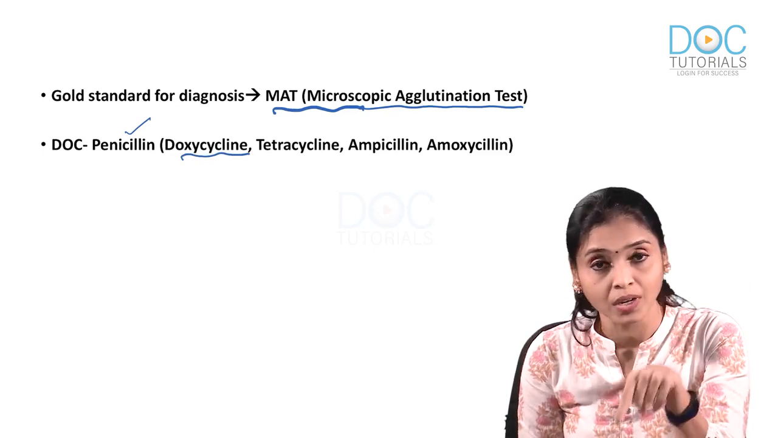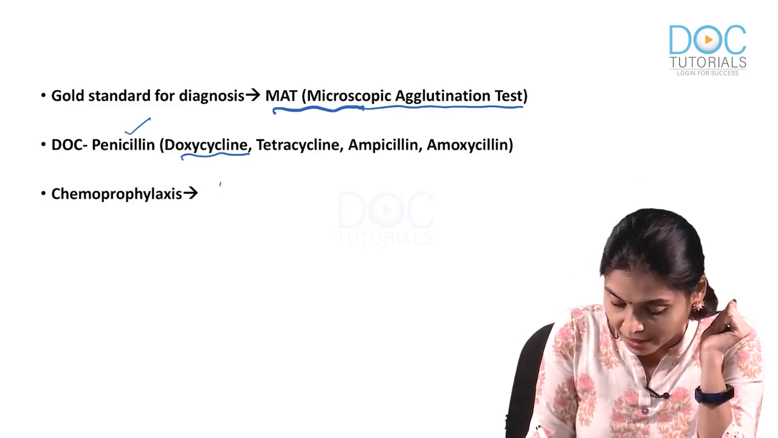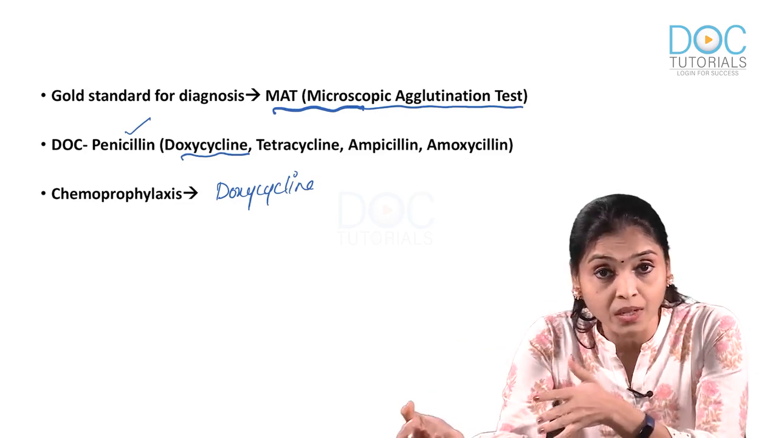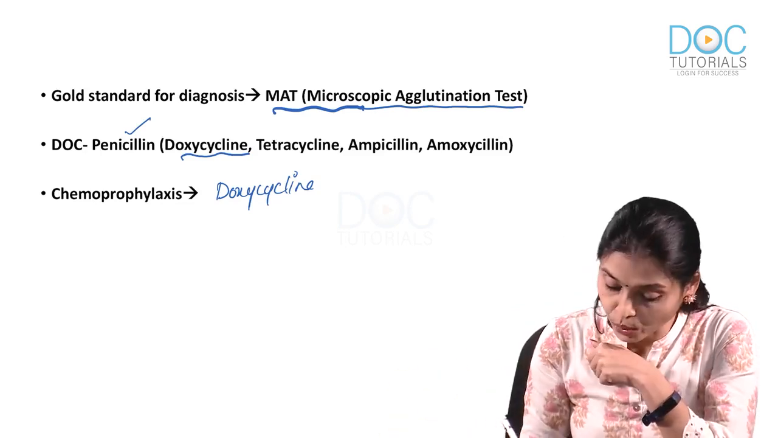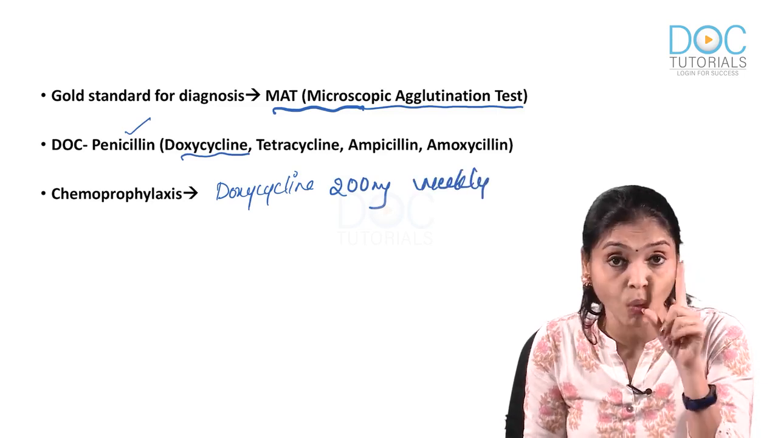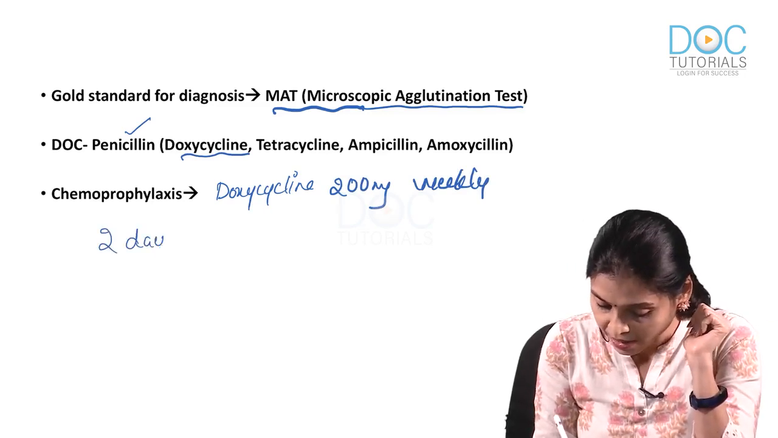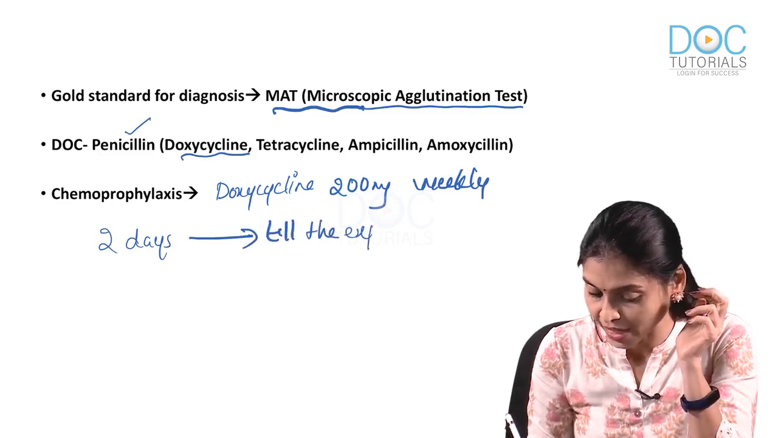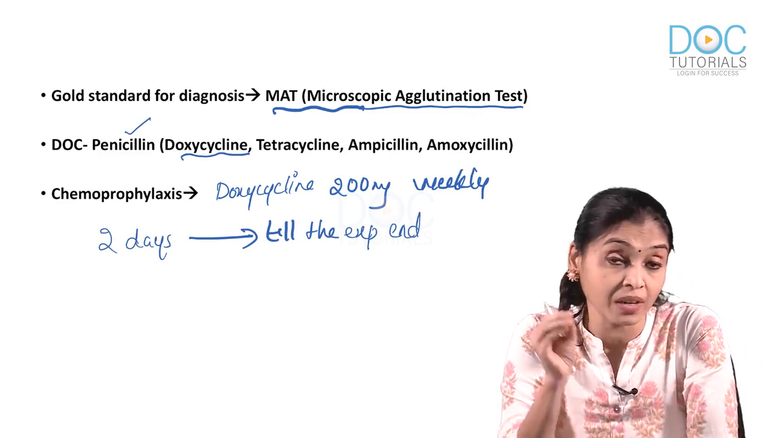prophylactic drug for leptospirosis? Yes, we have a chemoprophylaxis, which is again doxycycline. For those who are going for NREG work, you give doxycycline because they are likely to get leptospirosis. And what is the dose? 200 mg weekly. This is the dose. Take one tablet every week. So when do you start? You have to start 2 days before the exposure and you continue till the exposure ends. Take it every week, 200 milligram tab.